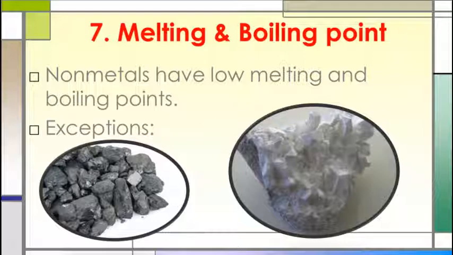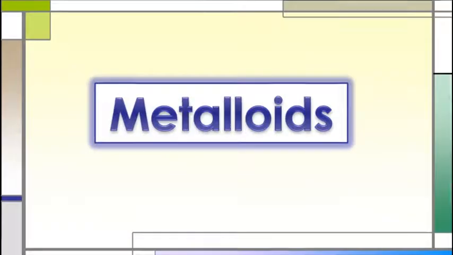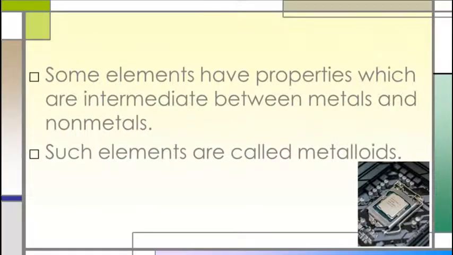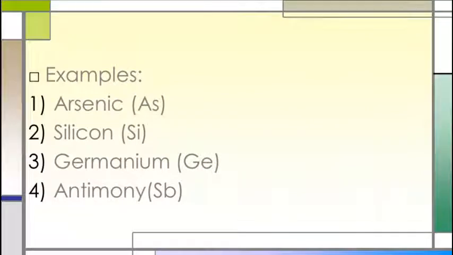Okay, so the next part is metalloids. This is the third type of elements, metalloids. Some elements have properties which are intermediate between metals and non-metals, which means metalloids have properties of metals as well as non-metals. Such elements are called metalloids. Examples of metalloids are arsenic, silicon, germanium and antimony.